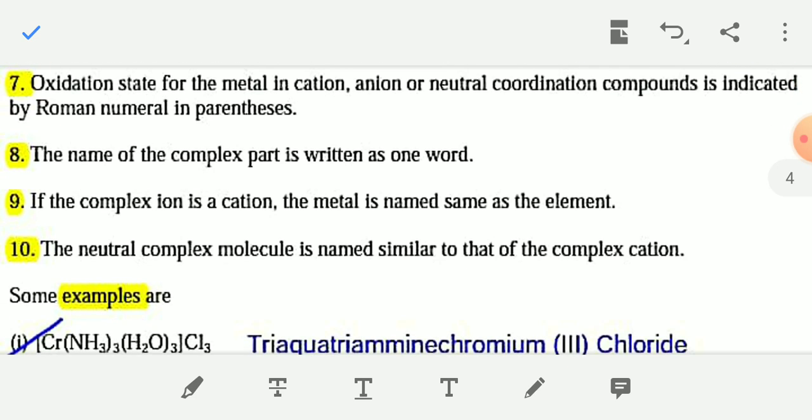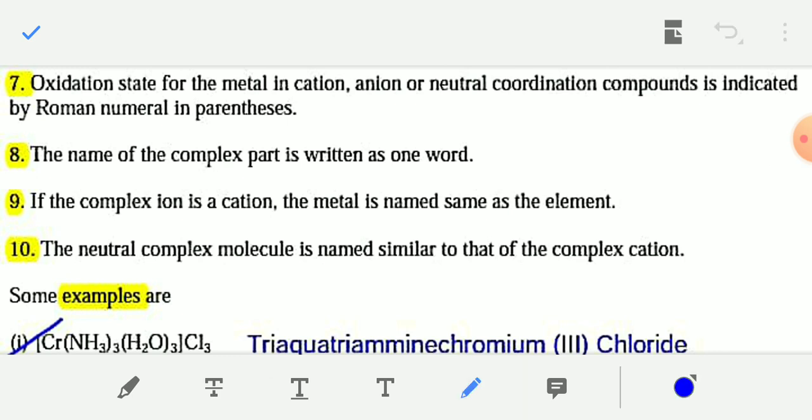You should not give any gap between the name of the ligand and the metal. And rule number nine: if the complex ion is a cation, the metal is named the same as the element. If the complex ion is a cation, then the name of the metal is the same as the element.